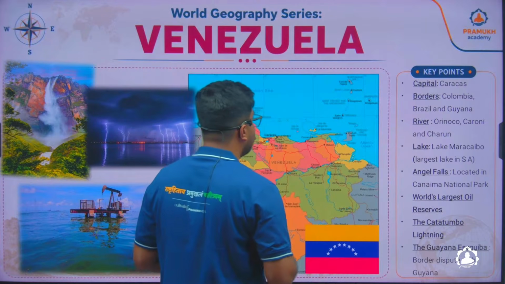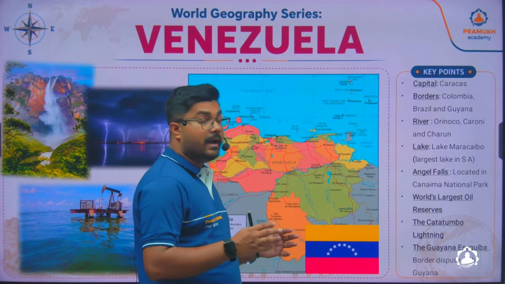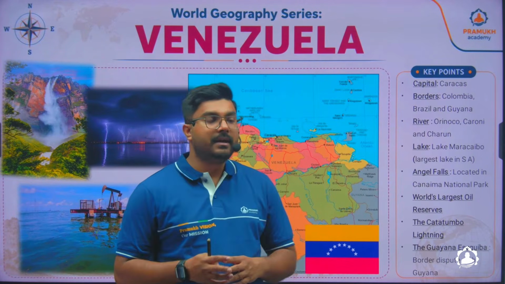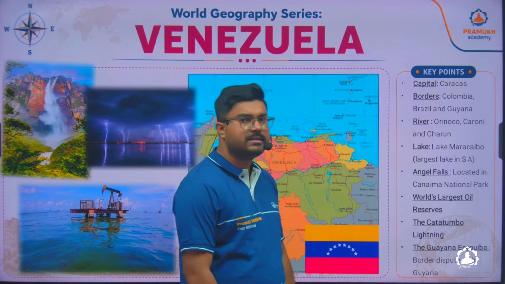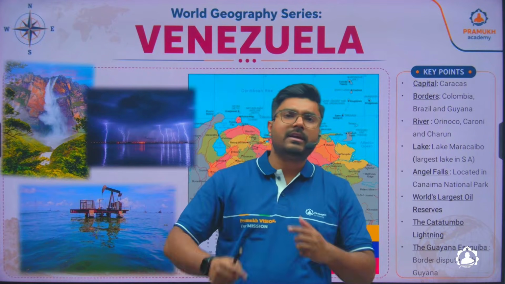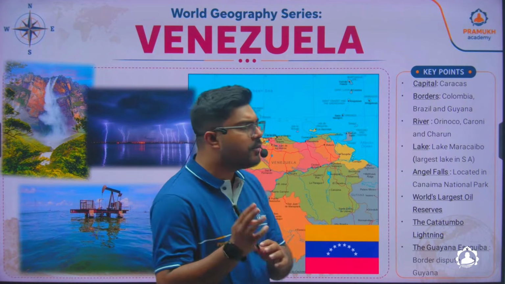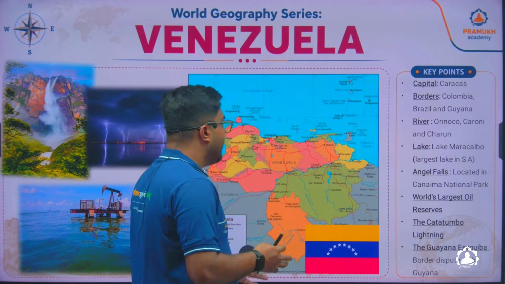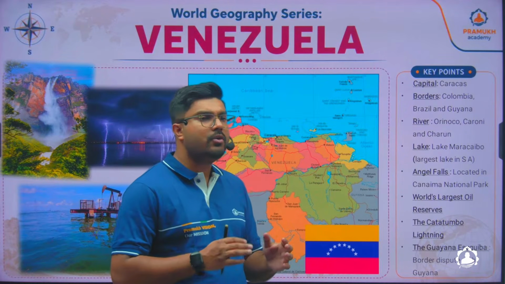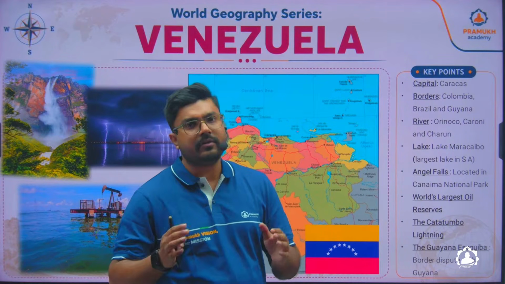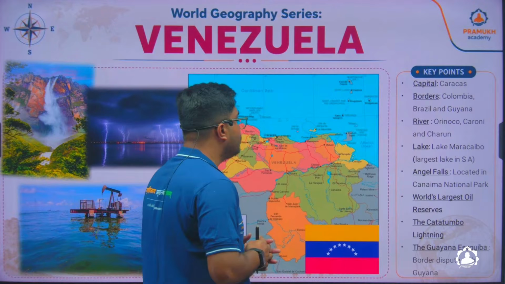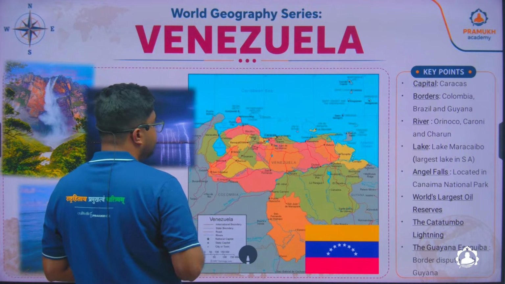And Venezuela, at one point of time, was the largest exporter. But even today, they have the largest oil reserve. But because of the relationship with the USA and because of being a neighbor to the USA, there are a lot of things which happened in Venezuela. And today, you see, they are no longer that important. However, even today, they export a good amount of oil from this particular country.